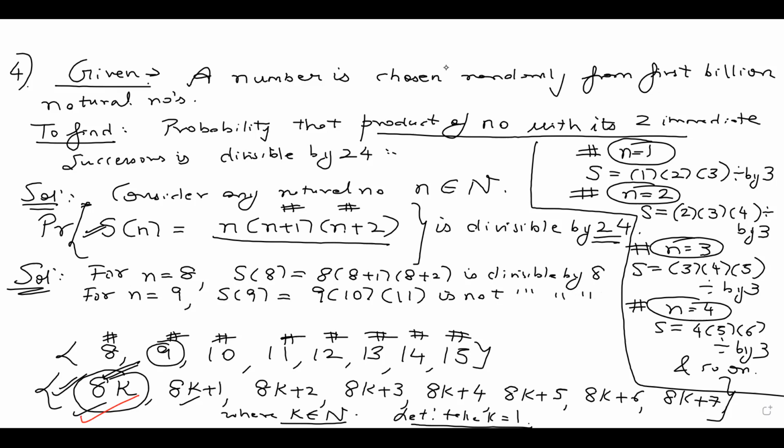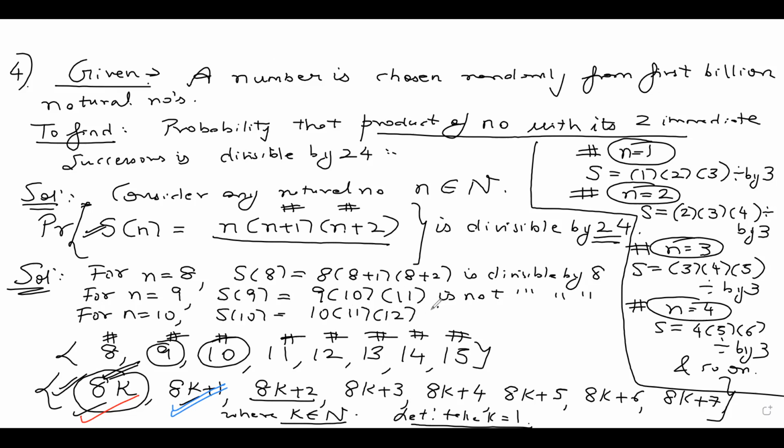Okay, so that means I can take it up as a blue color. With blue color I can take this up. That means this is not divisible by 8. All the red ticks are divisible by 8. All the blue ticks are not divisible by 8. Okay, let me now put n as 10. 10 is nothing but 8k plus 2 form. So I can write for n equal to 10, S of 10 will be 10 into 10 plus 1, 11 into 10 plus 2, 12.